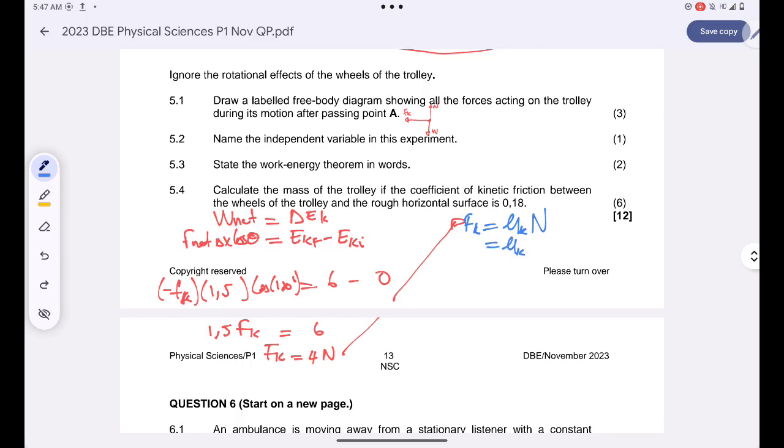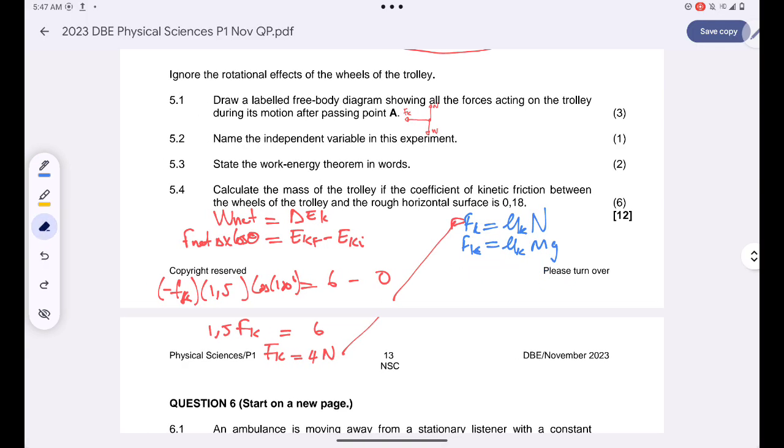The normal force cancels with the weight, so the normal force is equal to the weight. So mu k multiplied by mg is equal to my frictional force. But I do know the value of the kinetic friction, and I also know my coefficient.